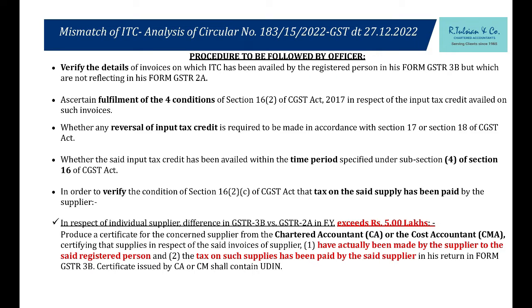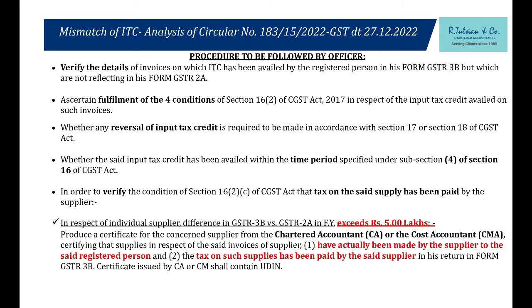If the mismatch between 2A and 3B is more than 5 lakh rupees, what are you supposed to do? You go to a chartered accountant or a CMA and you get a certificate. The certificate format is provided, I will show you. A certificate from the vendor will be enough when the amount is less than 5 lakh. Yes, less than 5 lakh. This is also from the vendor. Above that, you can get it from the vendor, but it has to be certified by a CA or CMA because the value is of a higher amount, right? What does the CA or the vendor have to certify?